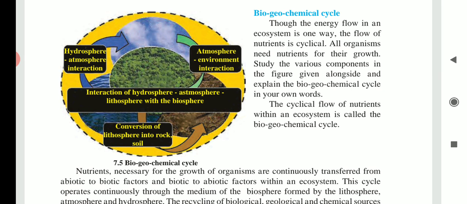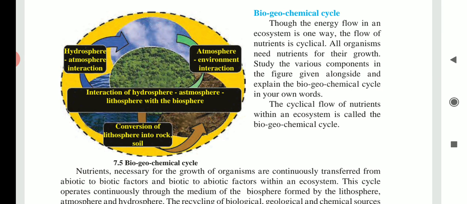Now there are two main types of biogeochemical cycles. Which are they? Gaseous cycle and sedimentary cycle. In gaseous cycle, the accumulation of the main abiotic gaseous nutrient materials is found in the Earth's atmosphere.